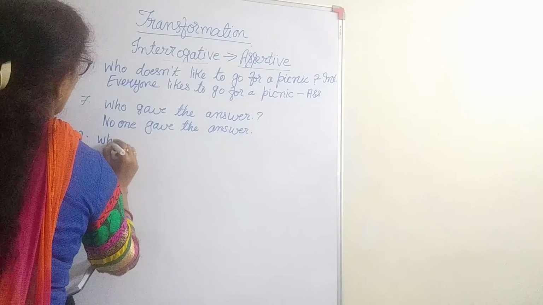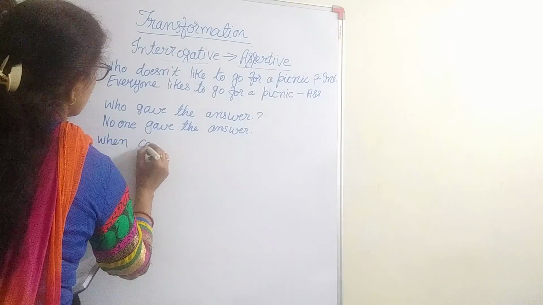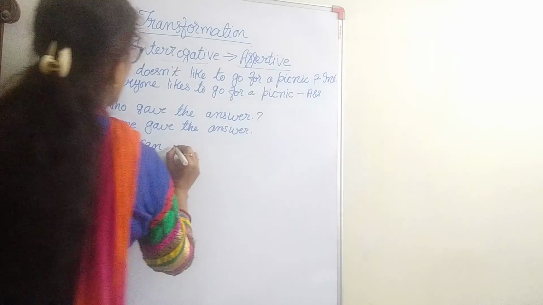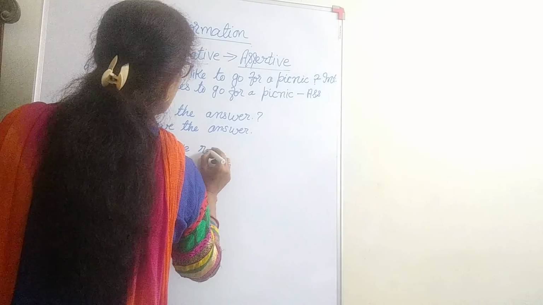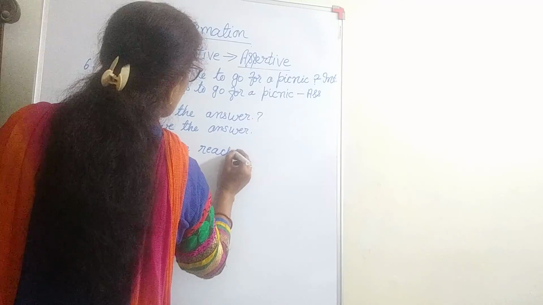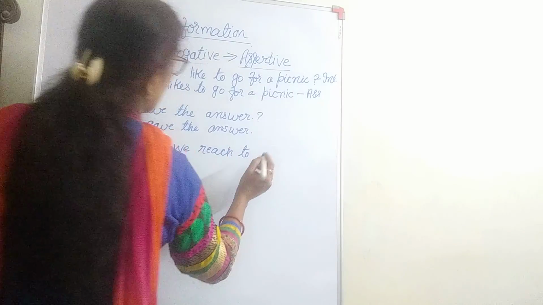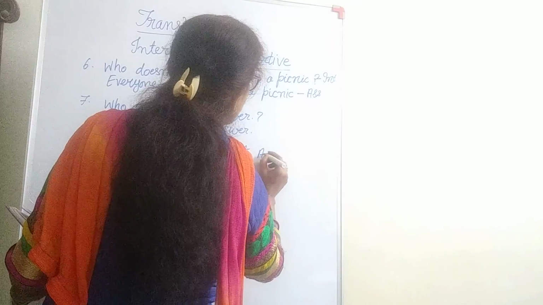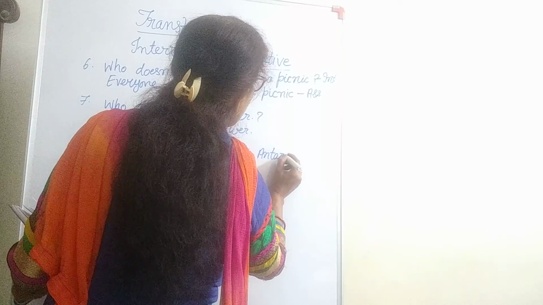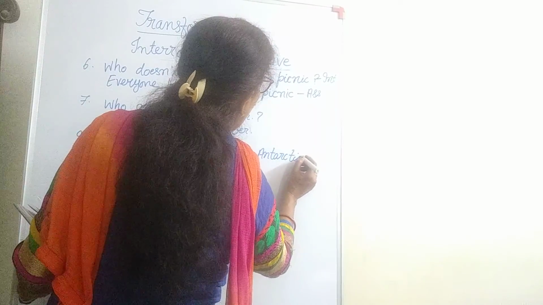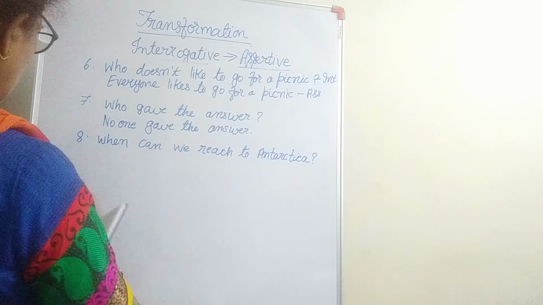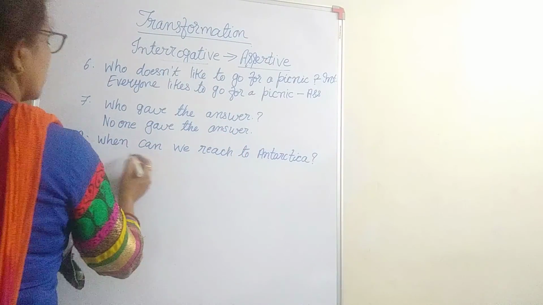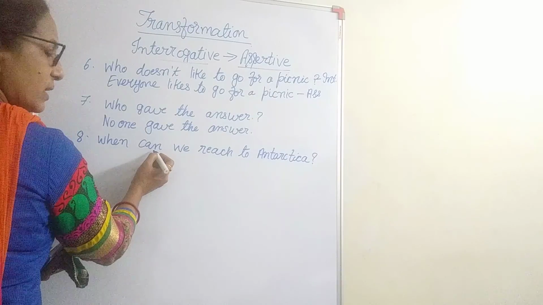Another I give: when can we reach to Antarctica? When can we reach to Antarctica? Okay. Then what is it? Can is in the second place.